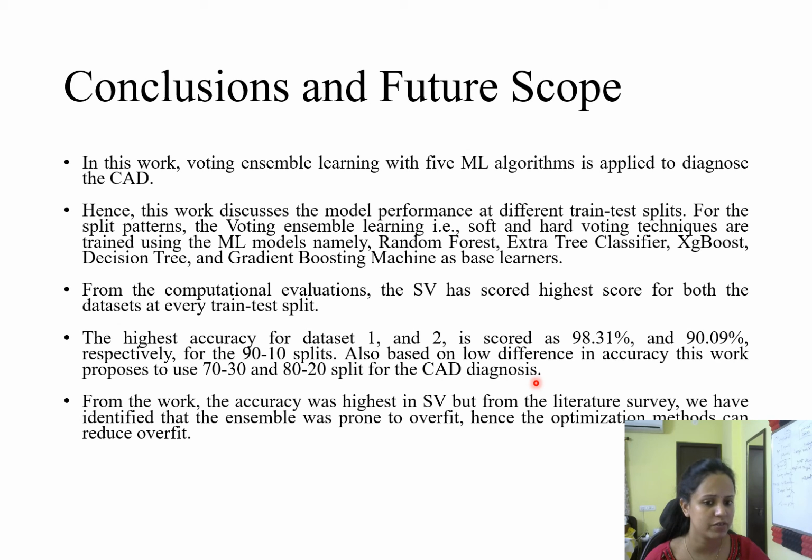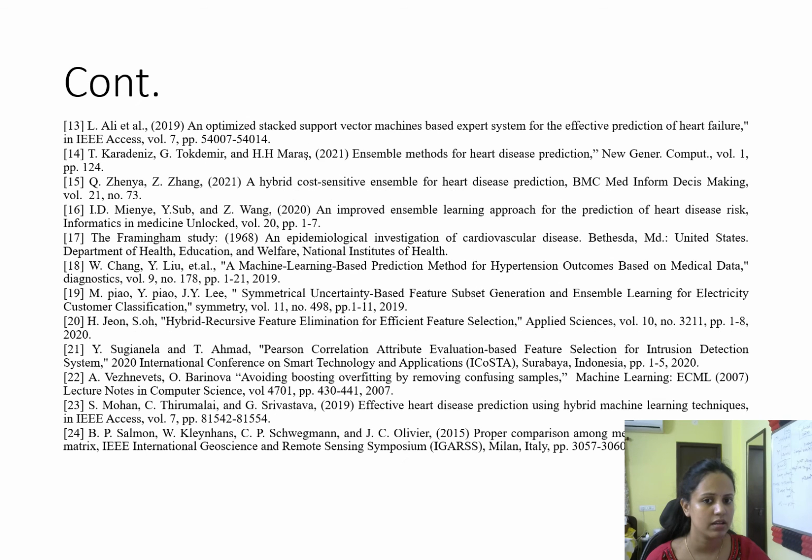Even though we are using ensemble bagging and boosting techniques as base classifiers, there will be a certain issue with overfitting. Due to that, we have to use optimization methods in the future to reduce the overfitting problem. This is the entire conclusion and future scope, and these are the references for it.